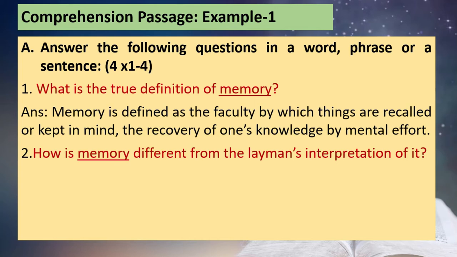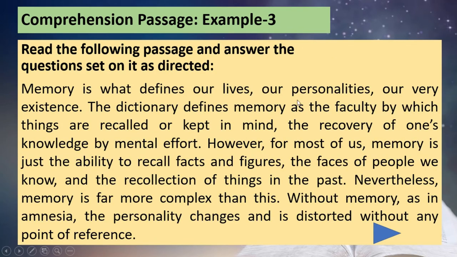Anyhow, second question: how is memory different from the layman's interpretation of it? An ordinary man's perception of the concept is also there in the first paragraph. You can see, however, this definition is the scientific definition, whereas as against that, we have this opinion in common, right?